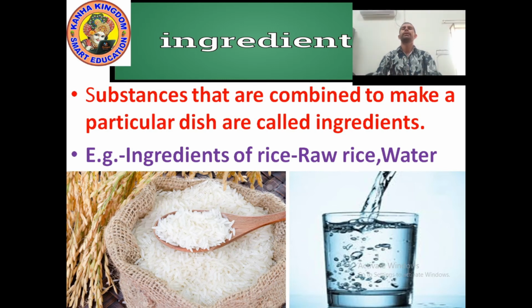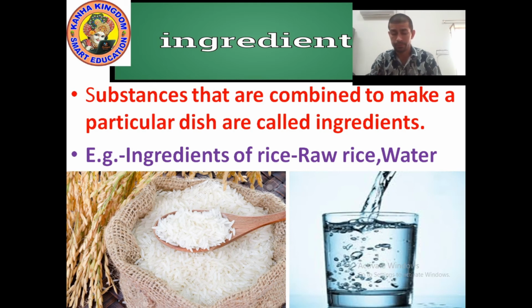Ingredient. So, what do you mean by ingredient? What is the meaning of ingredient? Substances that are combined to make a particular dish are called ingredients.